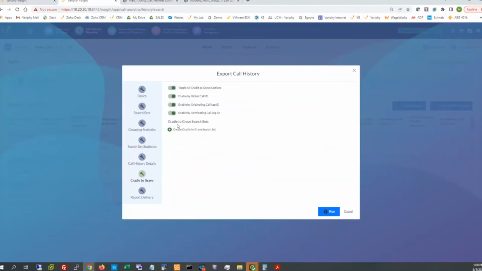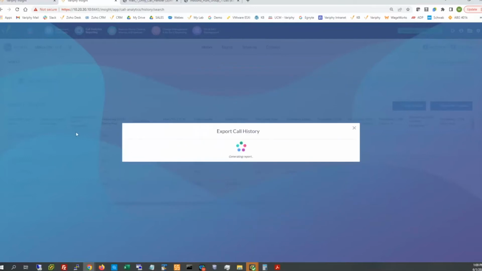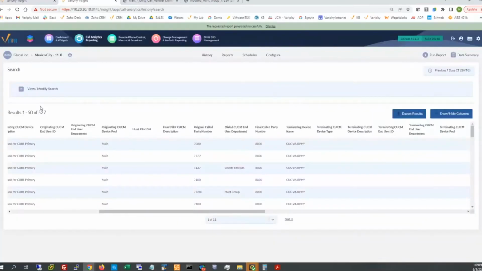And we don't need to create any cradle to grave search sets just yet. That's going to be towards the end of the call. But plainly, I just want to run this real briefly for these 527 calls. What the C2G logic is going to do for us is include additional call legs that are associated to these 527 calls that we see here.